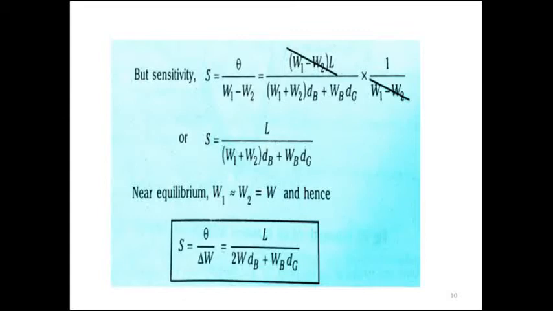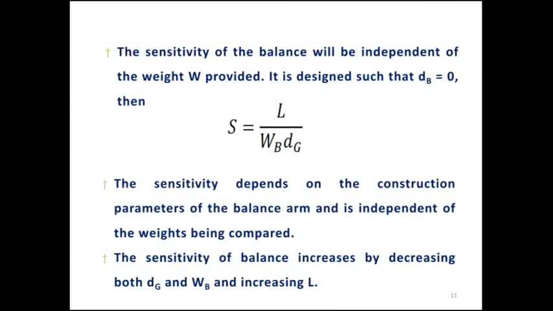Suppose in a near equilibrium condition, W1 equal to W2, that is approximately equal to W. That means the difference between W1 and W2 is almost equal to the actual weight W. Hence S equal to theta divided by delta W, that is again equal to L divided by (2W dB plus WB into dg). And this is the sensitivity equation for the analytical balance arm.